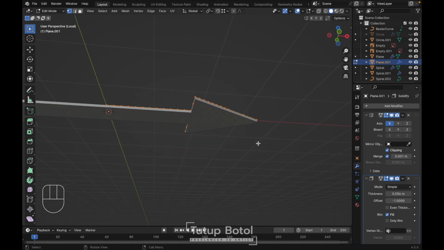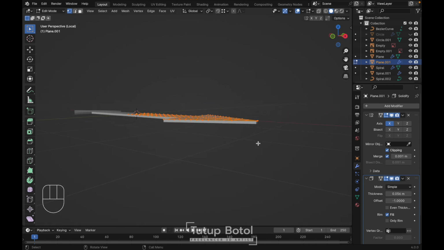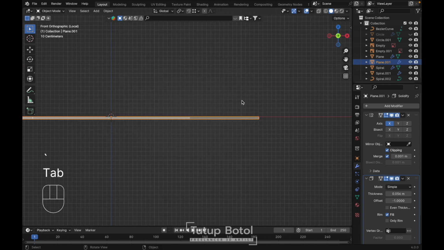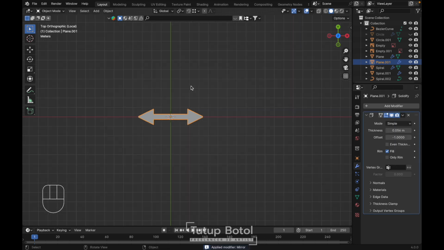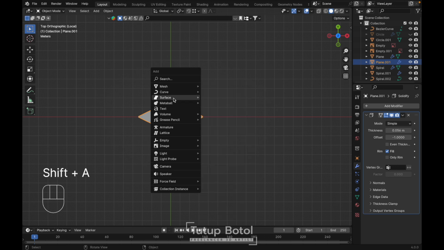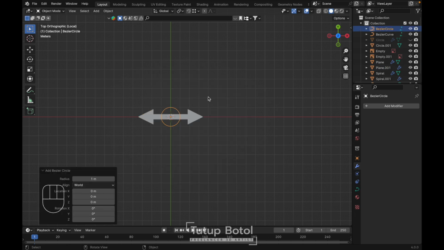Just like this maybe. Okay, tap to the object mode. Let's apply our mirror modifier here. And then we're gonna Shift A, curve, add circle.